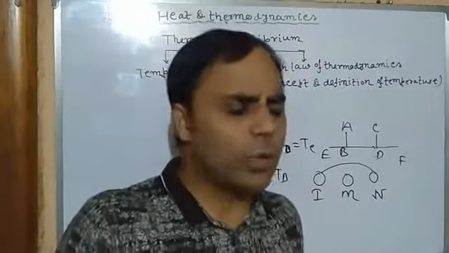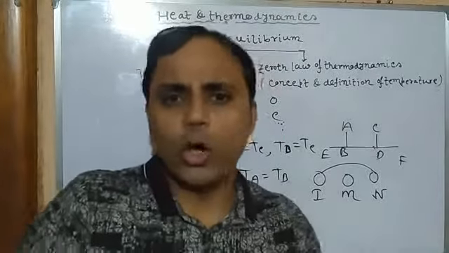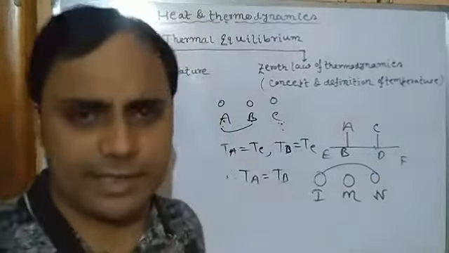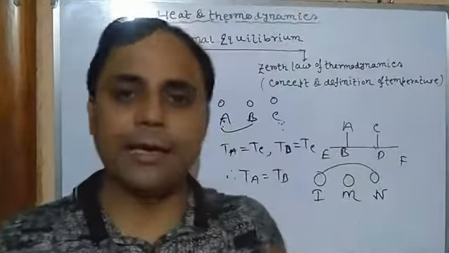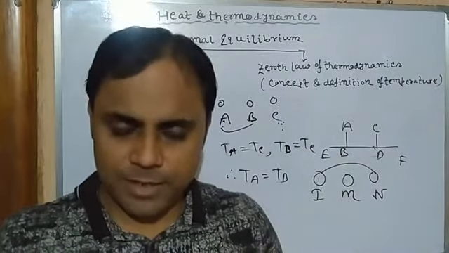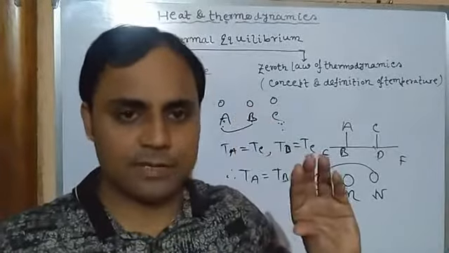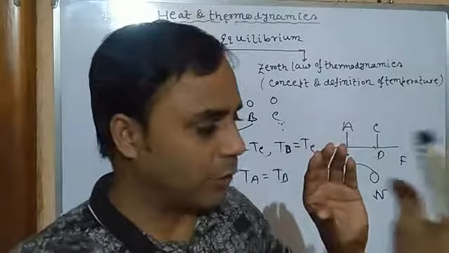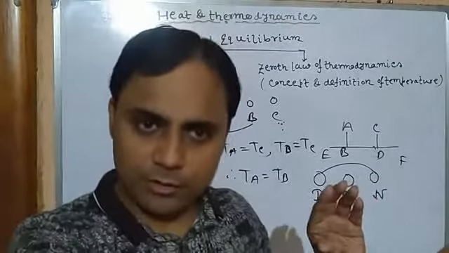So what is the general definition of temperature? We all know temperature is the thermal state which determines whether a body gives heat to another body or gains heat from another body. Isn't it? Temperature is such a thermal state of a body which determines, if a body is kept in contact with another, whether it will supply heat or absorb it.